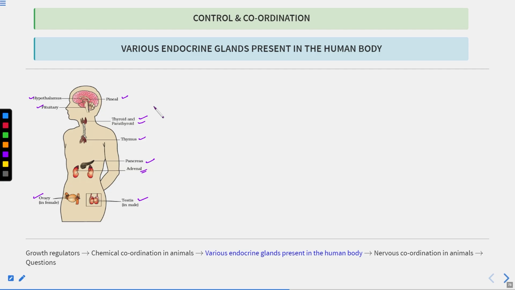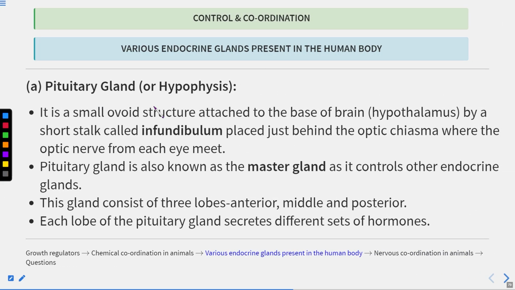Clear? Now we'll talk about each of these glands, their secretions, and the functions of their secretions. Now let's talk about the pituitary gland. The pituitary gland is also known as the hypophysis. It is a small ovoid structure attached to the base of the brain, which is known as the hypothalamus.